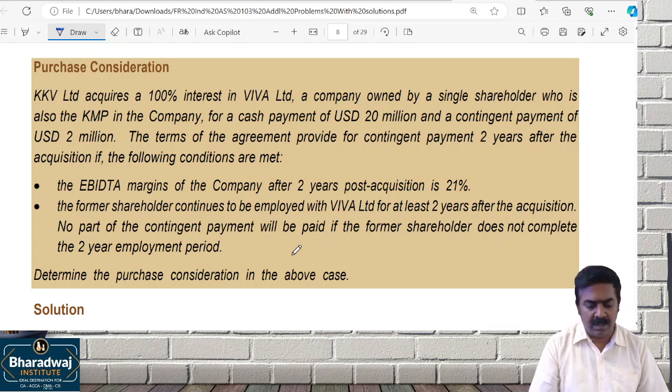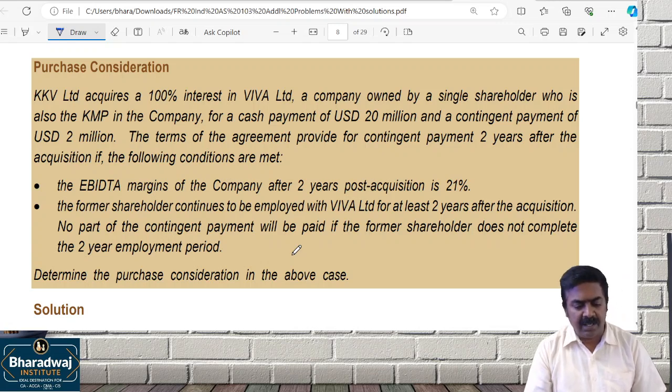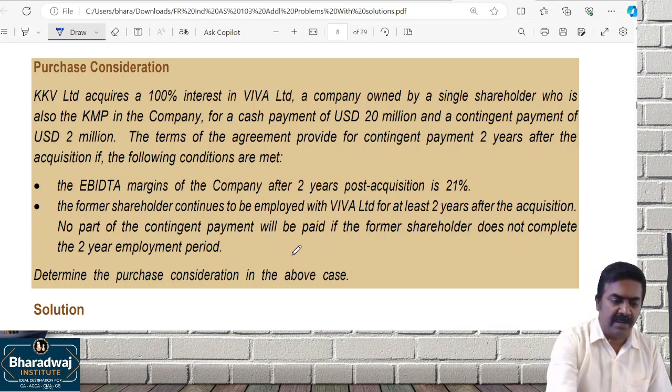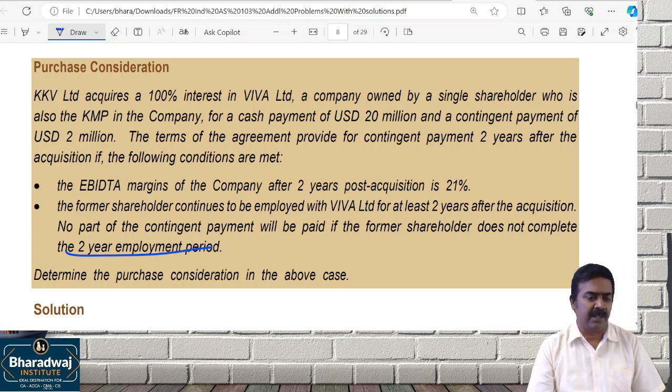The terms of the agreement provide that 2 years after the acquisition, if the following conditions are met: if EBITDA continues after 2 years at a rate of 21%, and the former shareholder continues employment for at least 2 years. No part of the contingent payment will be made if the former shareholder does not complete the 2 years employment period. Calculate the purchase consideration.